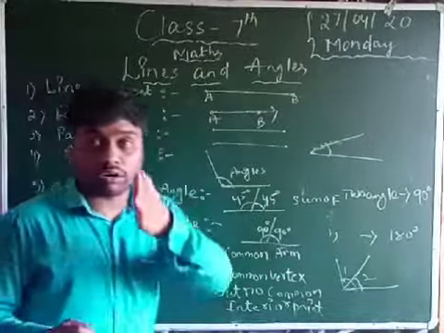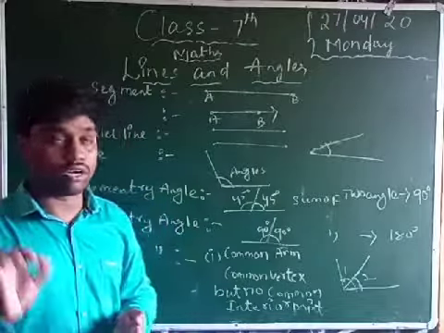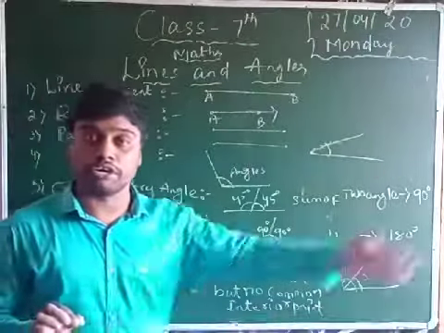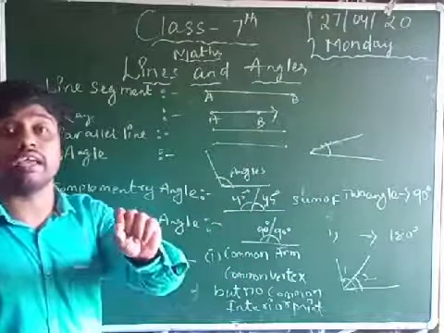For example, one part is the end and one part is the start, which means a dot. Another part is the continuing process, which you can show with an arrow key. Okay, this is called a ray.